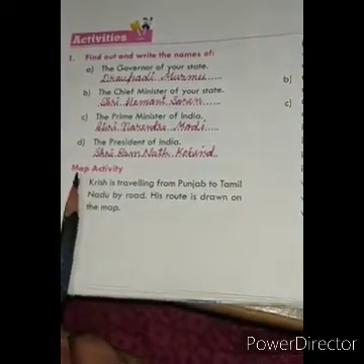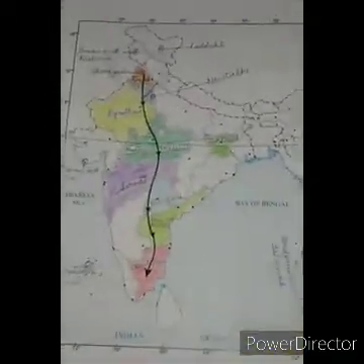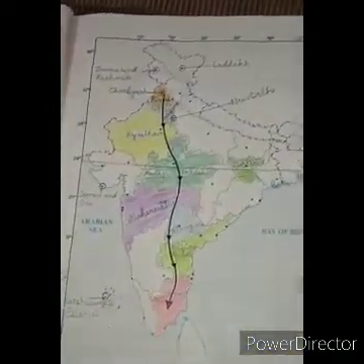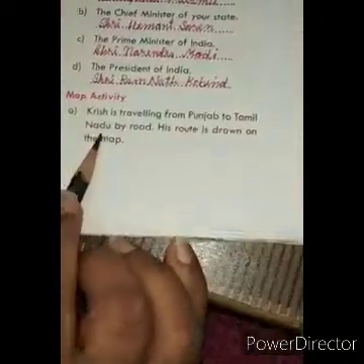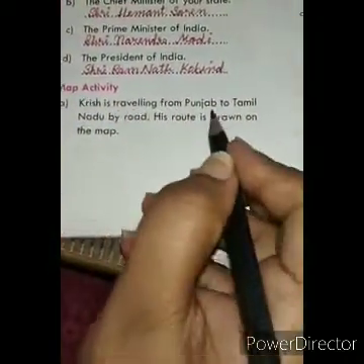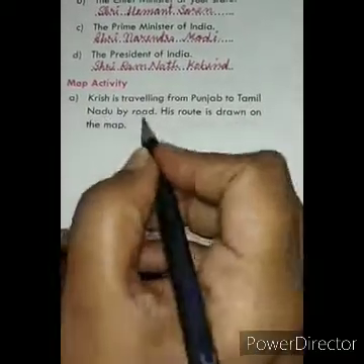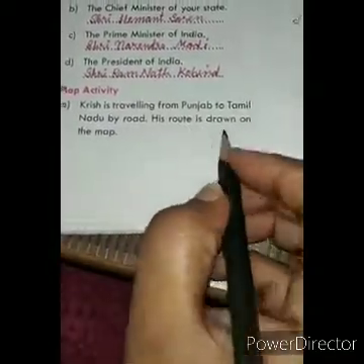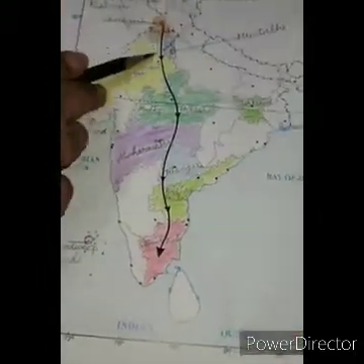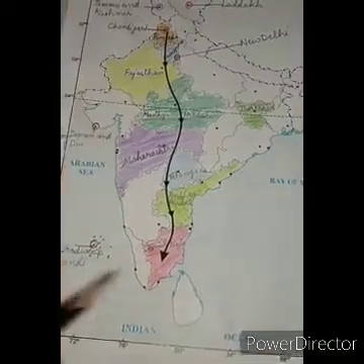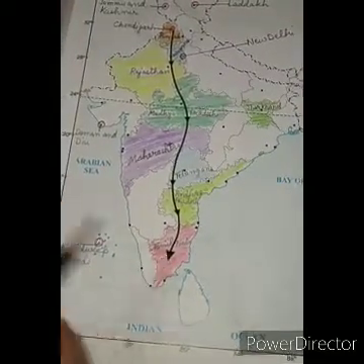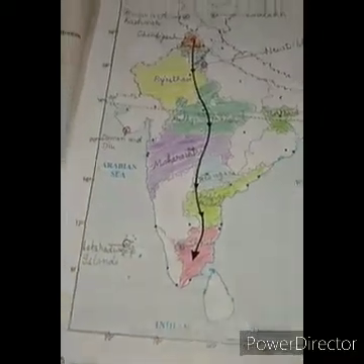Now there is one map activity also. Okay, the one map is drawn here and you will do this activity in this page only. Now let us read the question first. Like here it is given, Krish is traveling from Punjab to Tamil Nadu by road. His route is drawn on the map. You can see here one thick line is drawn here. This shows that he is traveling from Punjab to Tamil Nadu. Now related to this only some questions are given.